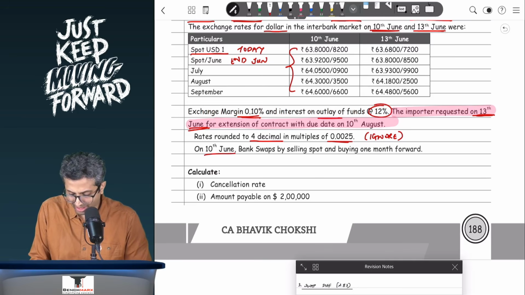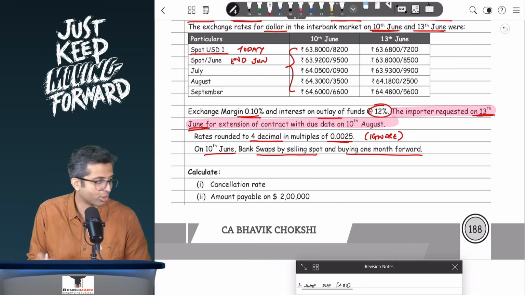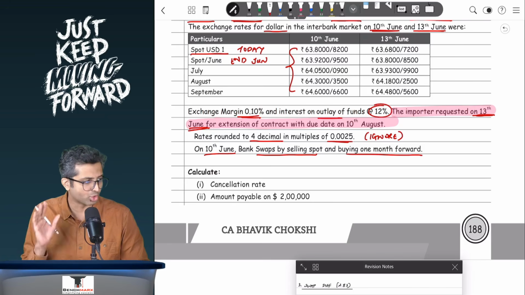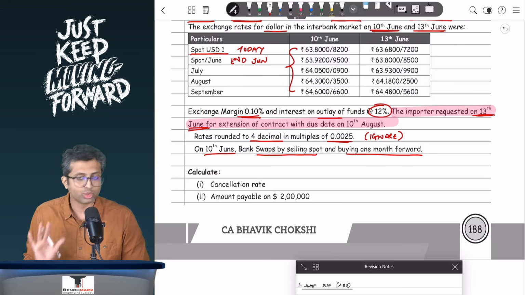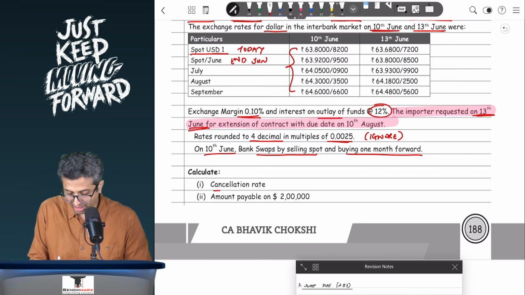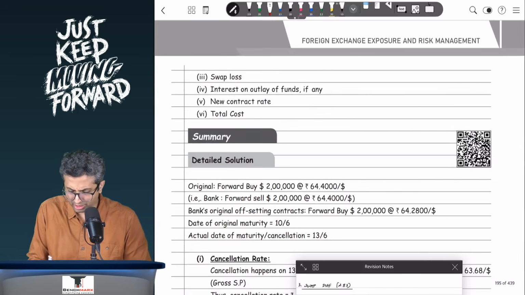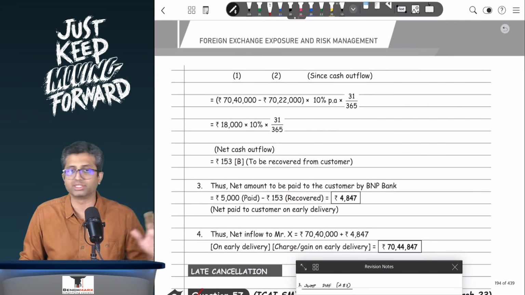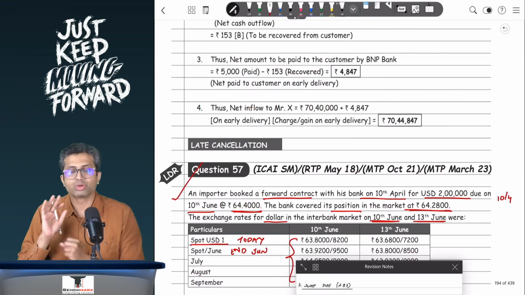On 10th of June, bank swaps by selling spot and buying 1 month forward. This is given to you. My point is, even if this was not given, we would have made the chart and we could have found this. You are required to calculate the cancellation rate, amount payable on $2 lakh, swap loss, interest, new contract rate, total cost. So these are the typical 4 or 5 things that will be asked in every question. So what is the first thing?